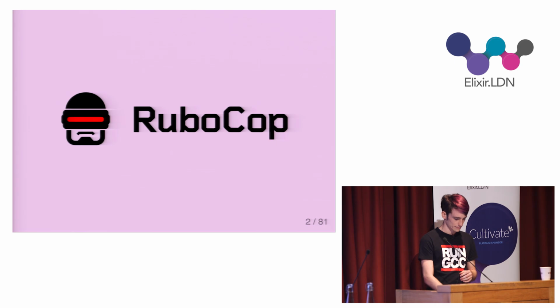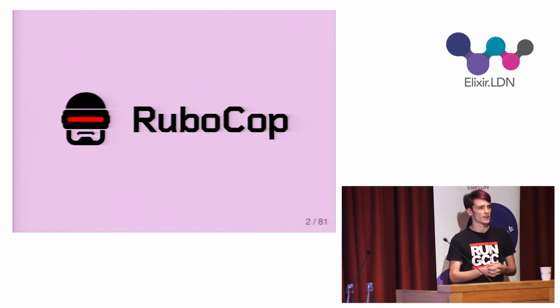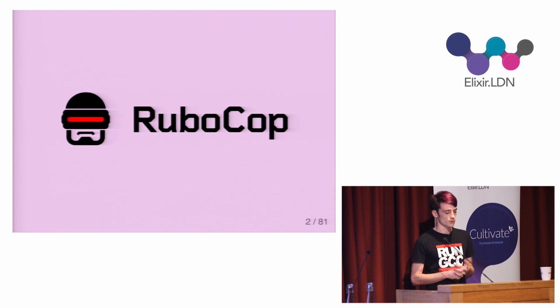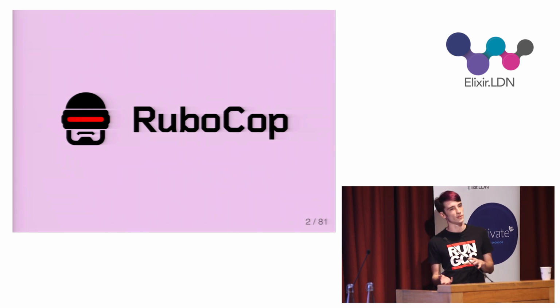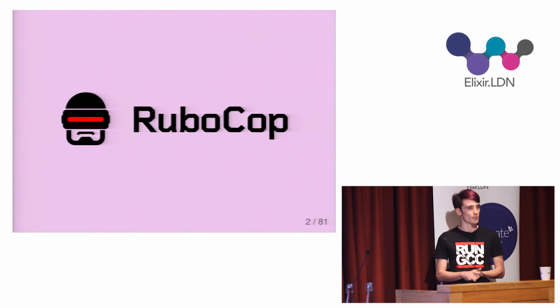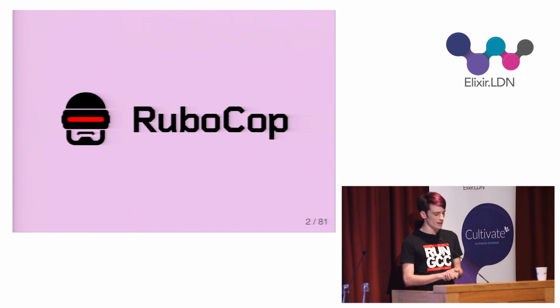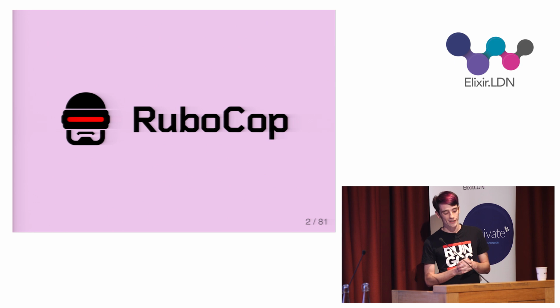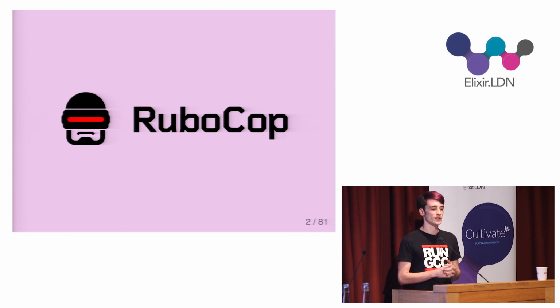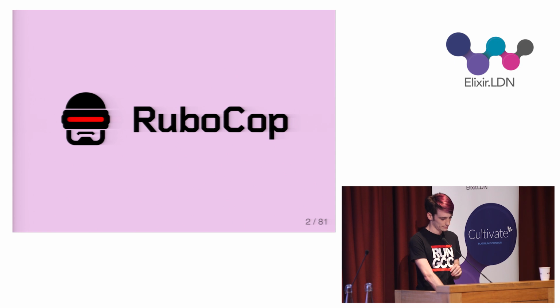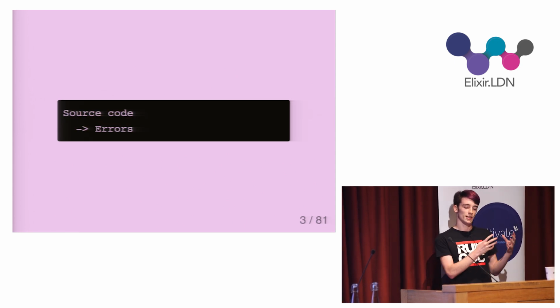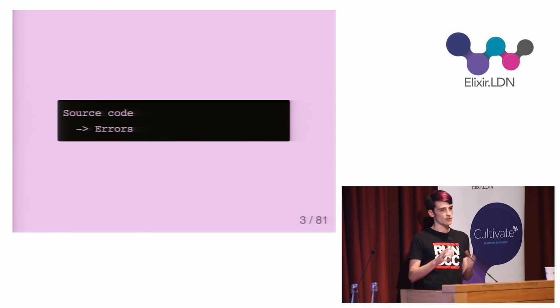When I discovered Elixir, I was professionally writing Ruby. Back in the Ruby world, I developed a soft spot for static analysis programs, one of which was a style linter called Rubocop, which is a program that inspects your code, finds stylistic errors and common mistakes, and alerts you to them. I find they're handy for keeping a code base nice and consistent, and also avoiding arguments about indentation. Being a young language, Elixir didn't have an equivalent tool, so I thought I'd have a stab at making one myself.